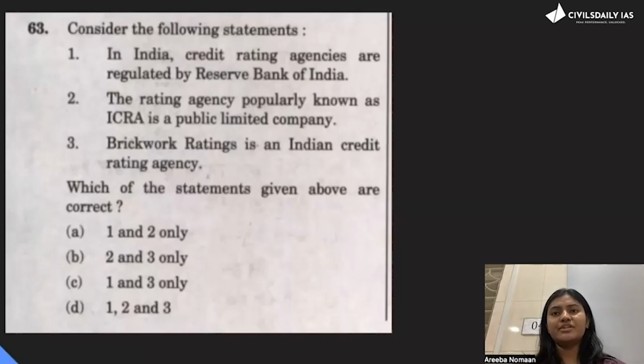Even if you do not know what is ICRA, what is Brickwork Ratings, you will reach the option only by your basic normal knowledge. In India, credit rating agencies are regulated by SEBI, not RBI. So it's a conflict of interest question. You can come to the right option with basic knowledge.